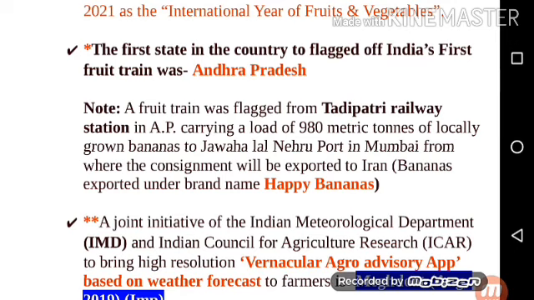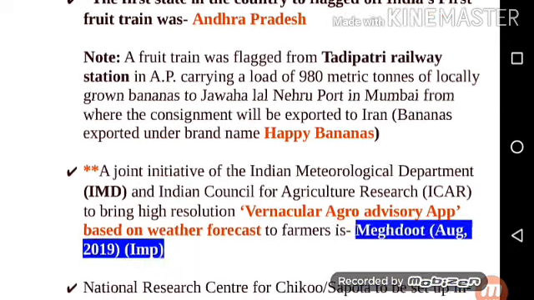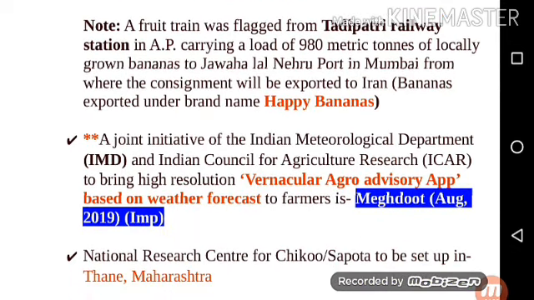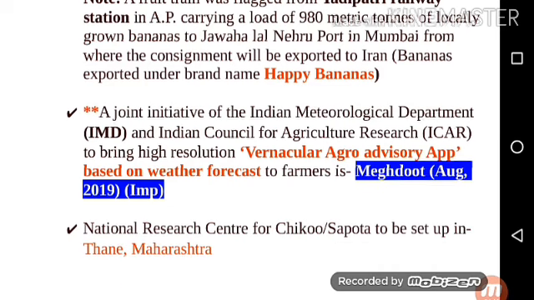Note a point, a fruit train was flagged off from Tadipatri railway station in Andhra Pradesh carrying a load of 980 metric tons of locally grown bananas to Jawaharlal Nehru Port in Mumbai, from where the consignment will be exported to Iran. Bananas are exported under the brand name Happy Bananas. So the main point is that the brand name of the bananas when exported is Happy Bananas.